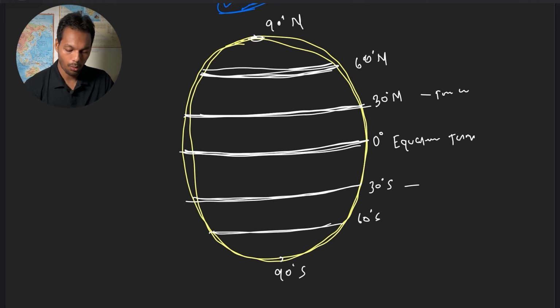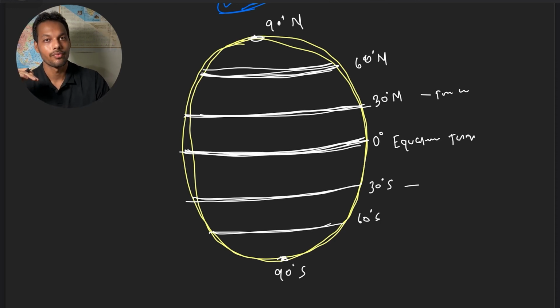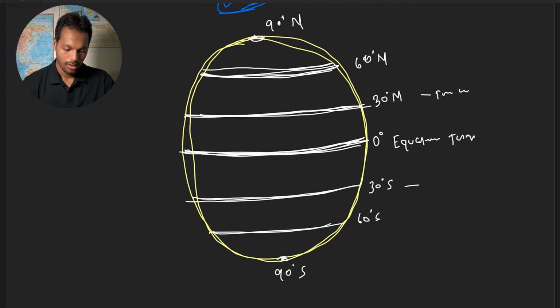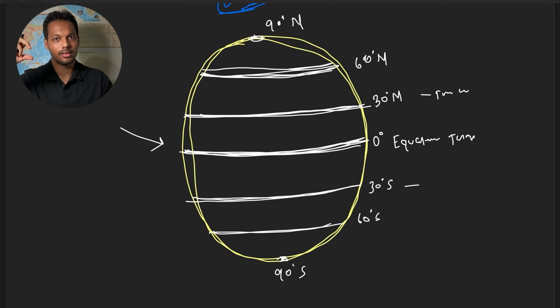Then this is polar. Now what will the pressure be in the equatorial line, higher or lower? As we know, direct solar radiation falls in the equatorial region. Why is there higher temperature in the equatorial region? If we go on increasing, like from India to China, then Russia, and beyond that, there will be the polar region.